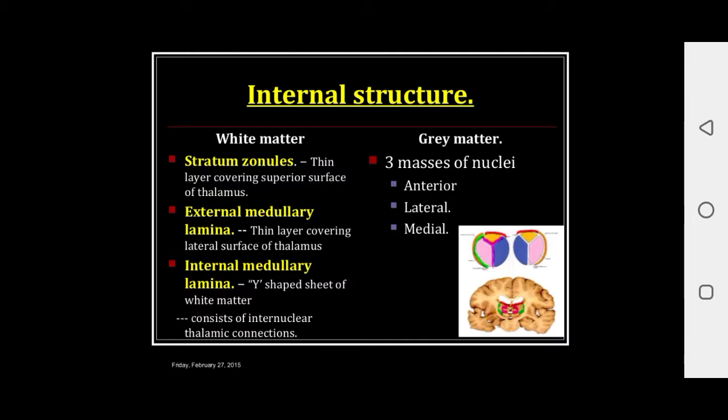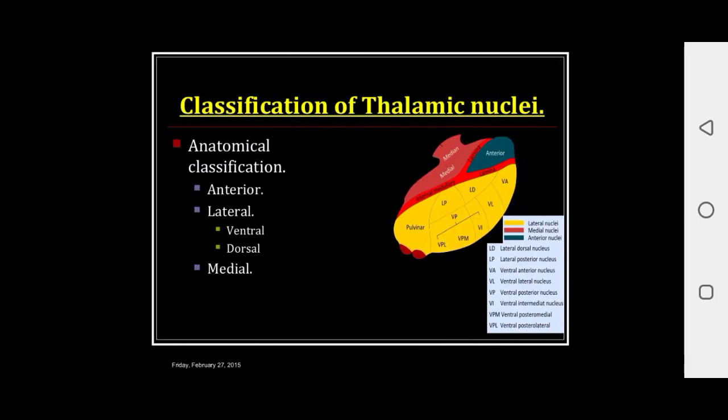So come to the thalamic nuclei classification. Anatomically, the thalamic nuclei are divided by the internal medullary lamina, a band of white matter, into three main groups: anterior, lateral and medial.